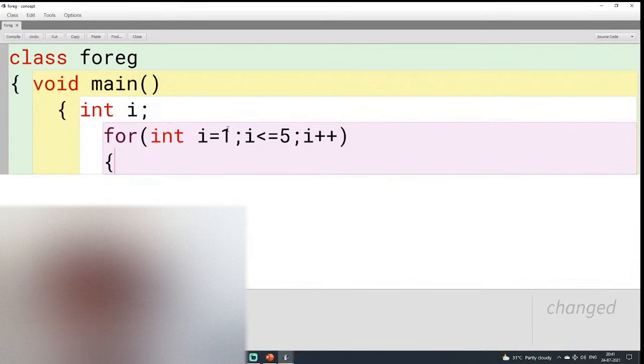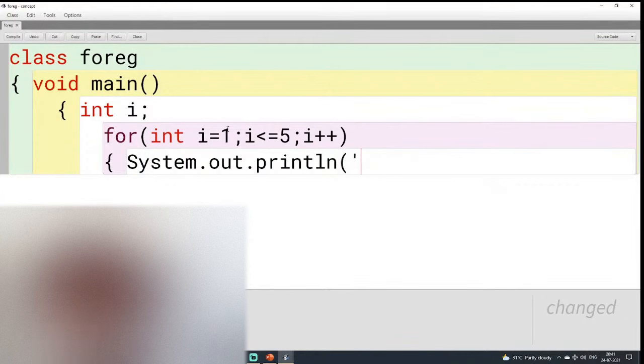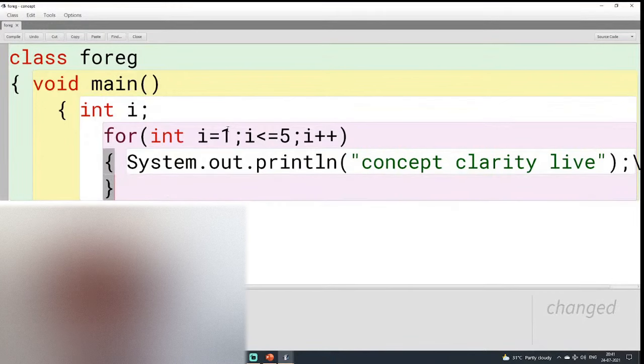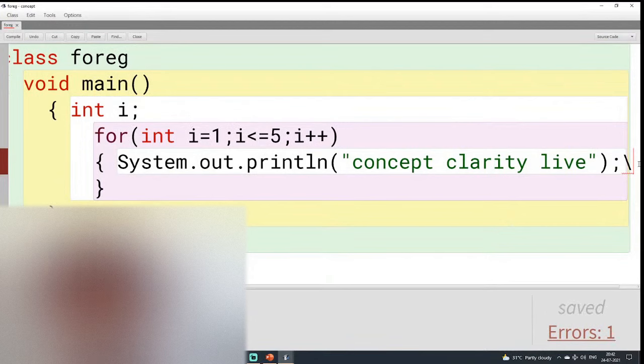Okay, so we can write a simple statement, System.out.println, and here a simple message, concept clarity life. Done. And then you can put the closing braces for the for loop, for the void main, and then for the class. That's a very simple basic program you have written. This was a simple message that I gave, concept clarity life.